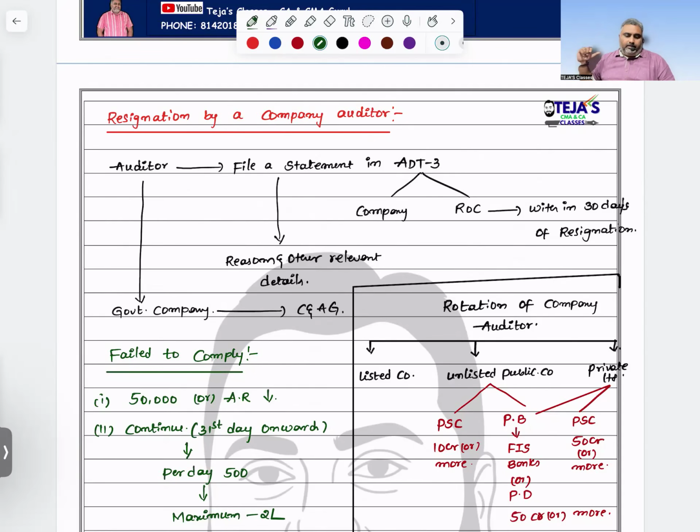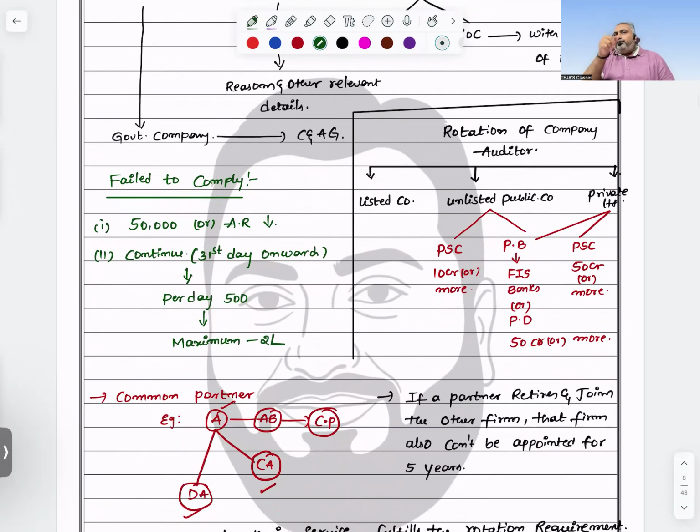In case you fail as an auditor, you didn't give the notice to the company or ROC within 30 days of resignation, then you will be penalized. Minimum 50,000 or audit remuneration, whichever is lower. That is your penalty. If after 30 days you still continue to fail, then per day 500 rupees and a maximum of 2 lakhs I will charge you as a penalty.